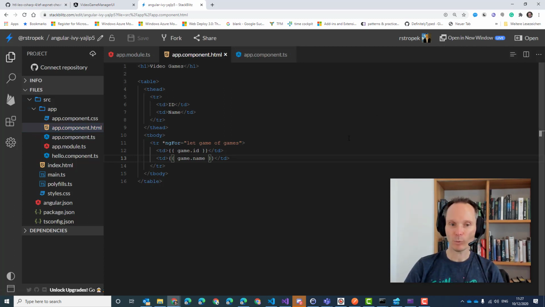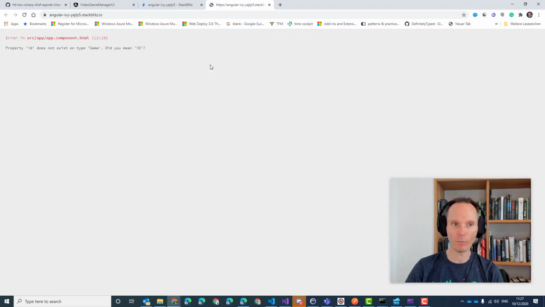In Visual Studio Code, you can just open the browser. In StackBlitz, I will click this button here, open in new window. That will give me a new window, and it will tell me, property ID does not exist on type Game. Let's see.